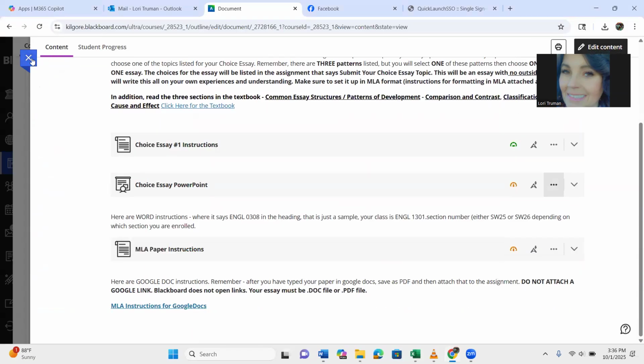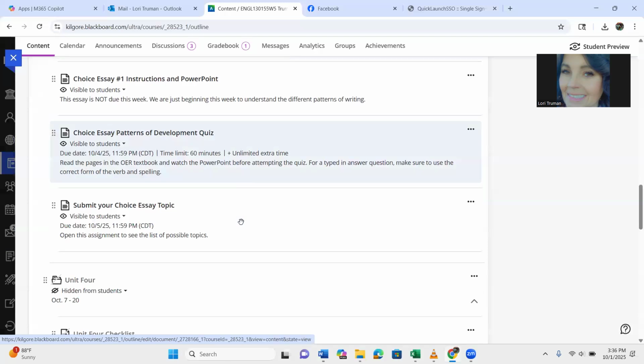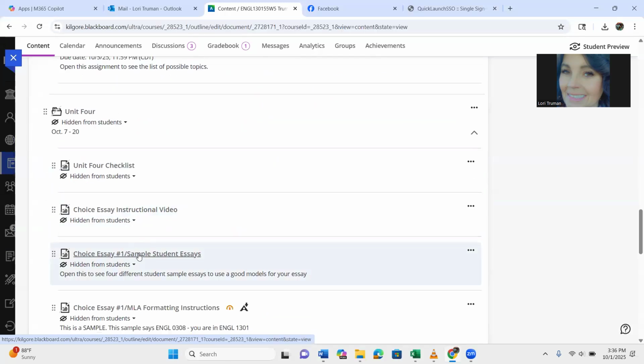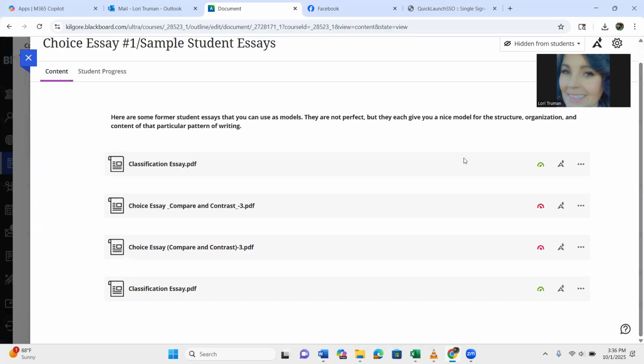The sample essays, I posted those in Unit 4, and I've given you, I think, four different essays. I've given you a classification one, actually two classification ones, and two compare and contrast. These are really good sources for you to look at, to get an idea. Are they perfect? No. But this could help you see how your essay should look, especially with the MLA format. So let me just open up one of them so we can look at it.